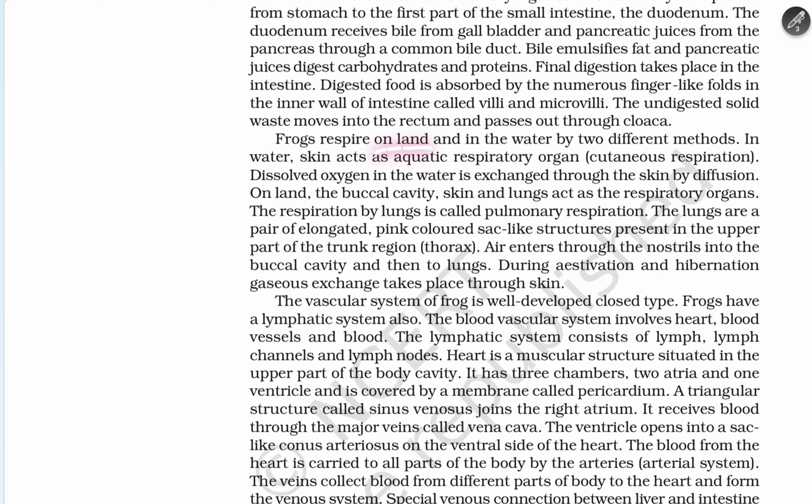The frog respires on land and in water by two different methods. In the water, the skin acts as the aquatic respiratory organ, called cutaneous respiration, where dissolved oxygen in the water is exchanged through the skin by diffusion. On land, the buccal cavity, skin and lungs act as respiratory organs. Respiration by lungs is called pulmonary respiration.